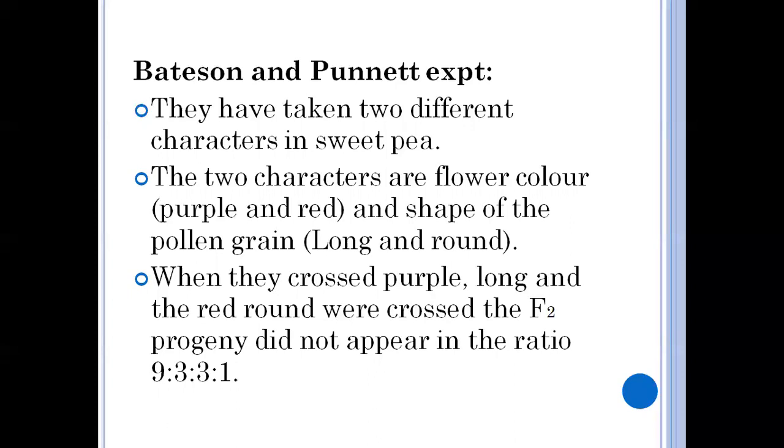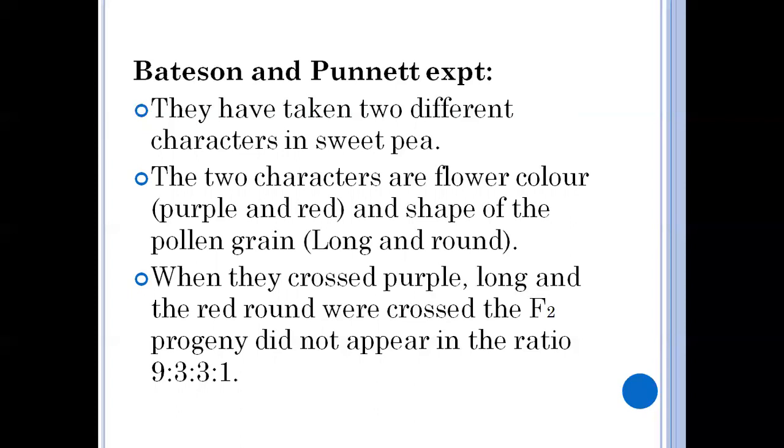What are the contrasting characters? Purple and red. The next character is the shape of the pollen grain. What are the contrasting characters related to the shape of the pollen grain? Long and round.